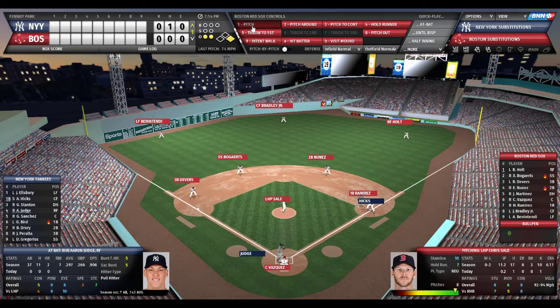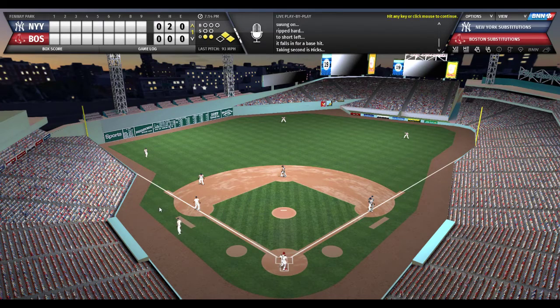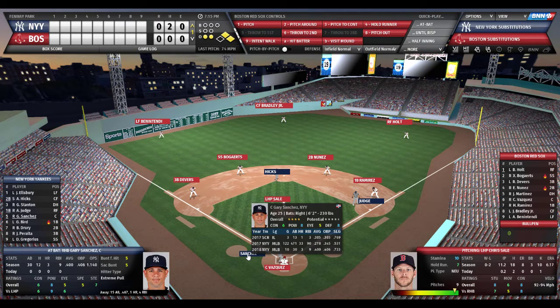Sale looks to first. Now in at the plate, Vazquez sets the target. Here's the pitch to Aaron Judge. Judge shoots that ball to left. So that's a 2-out single. As Benintendi retrieves it and throws it back in. Inning is extended for the very dangerous power-hitting catcher Gary Sanchez. So 2 on, 2 outs, no score, top of the first here at Fenway.